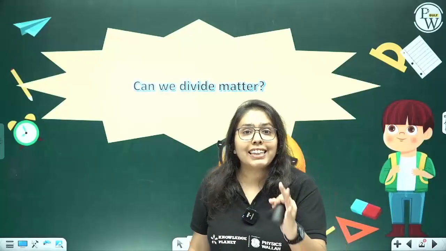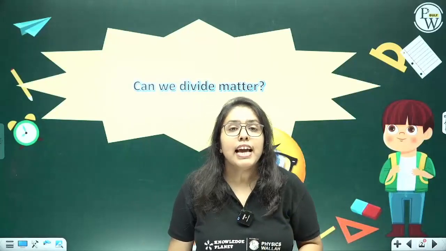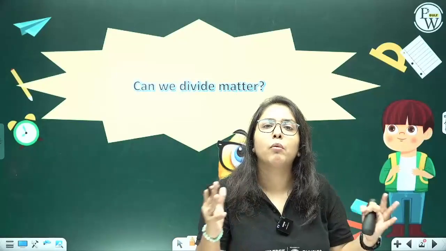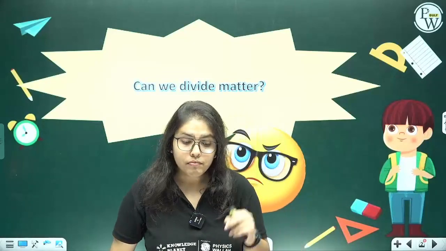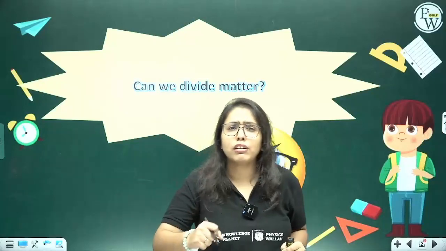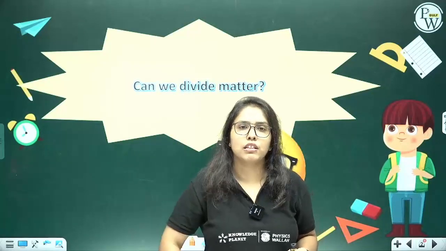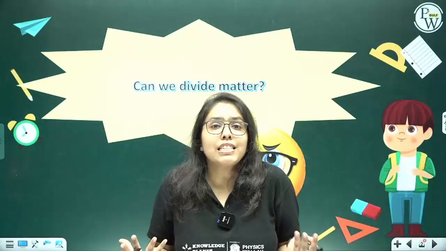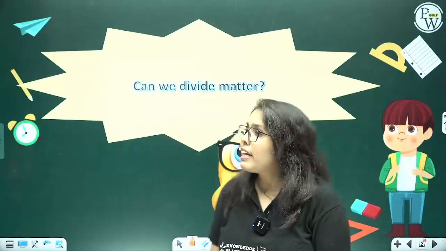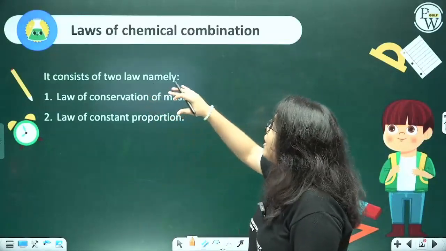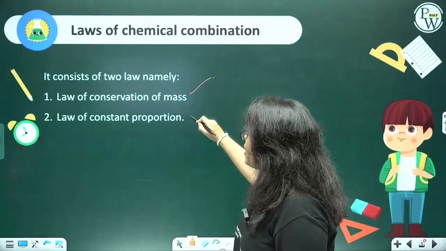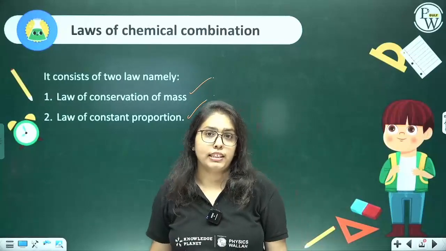Similarly, the Greek philosopher Democritus said the same thing. Even he believed that matter can indeed be divided into smaller particles. But these contexts that they had did not really have strong experimental support. They were not able to explain it scientifically. It was merely based on philosophies. And then came Lavoisier, who said that there are laws of chemical combination, which are the law of conservation of mass and the law of constant proportion.